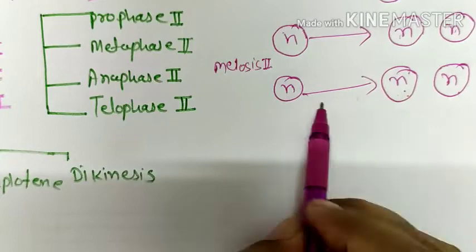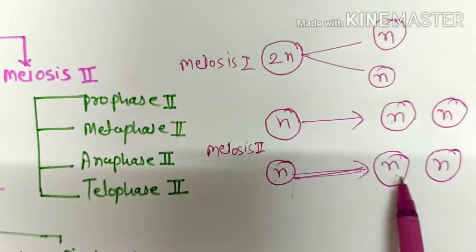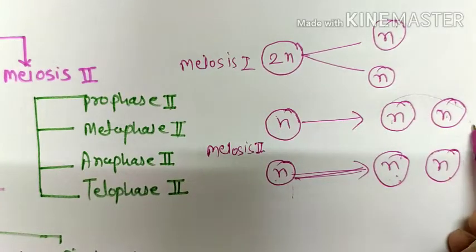This is just like multiple division. From one cell we get 2 cells, and from each of those we get 2 cells, so totally 4 cells.